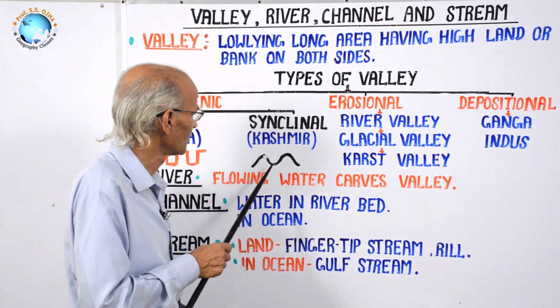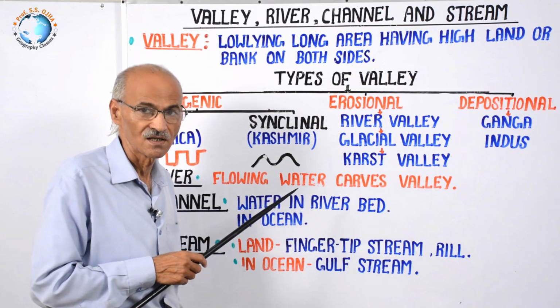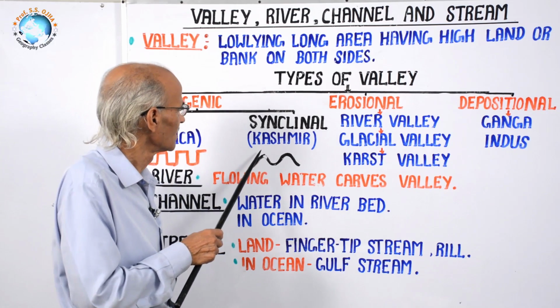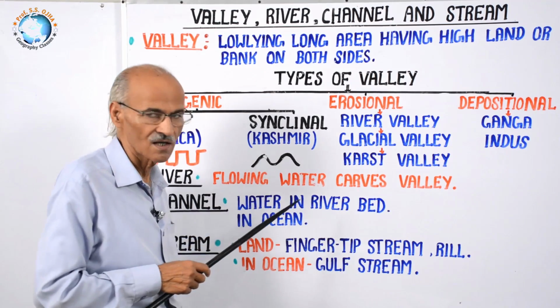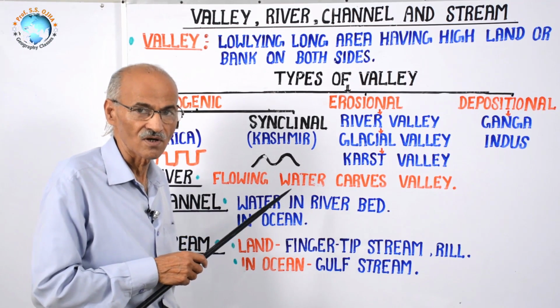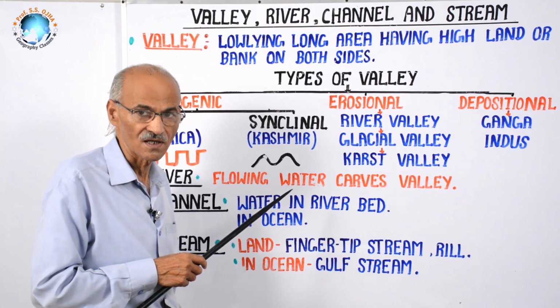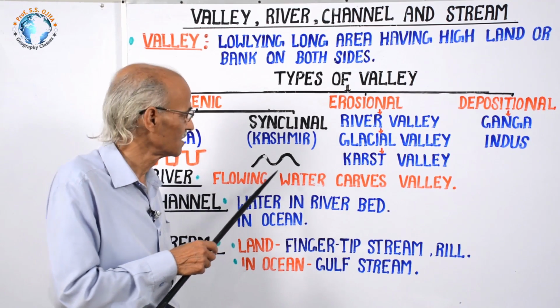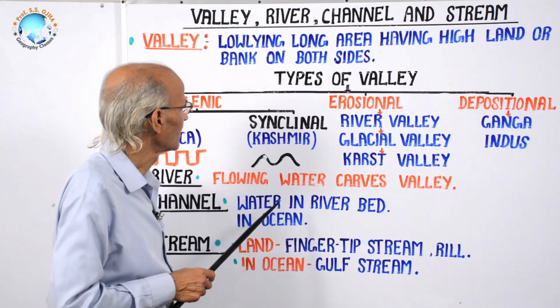Its best example is Kashmir Valley, and this Kashmir Valley is located between the Greater Himalaya in the north and the Middle Himalaya in the south. Likewise, there are a number of valleys between the Greater Himalaya and Middle Himalaya, like Pokhara Valley. So, this is the example of a synclinal valley.